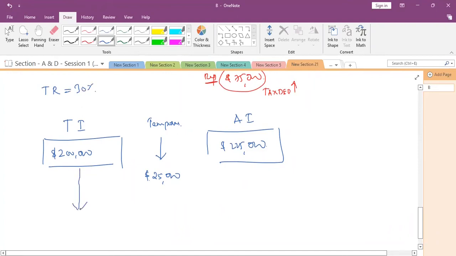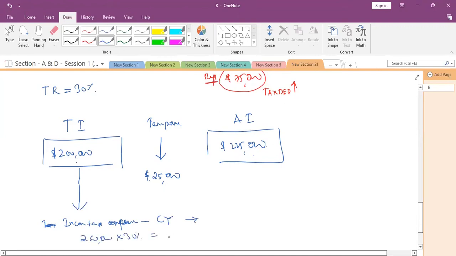Now tell me, if the tax rate is 30%, what is the actual tax we need to pay to the government, on 200,000 or 225,000? We are going to pay on 200,000. So the current year income tax expense will be 200,000 into 30%.